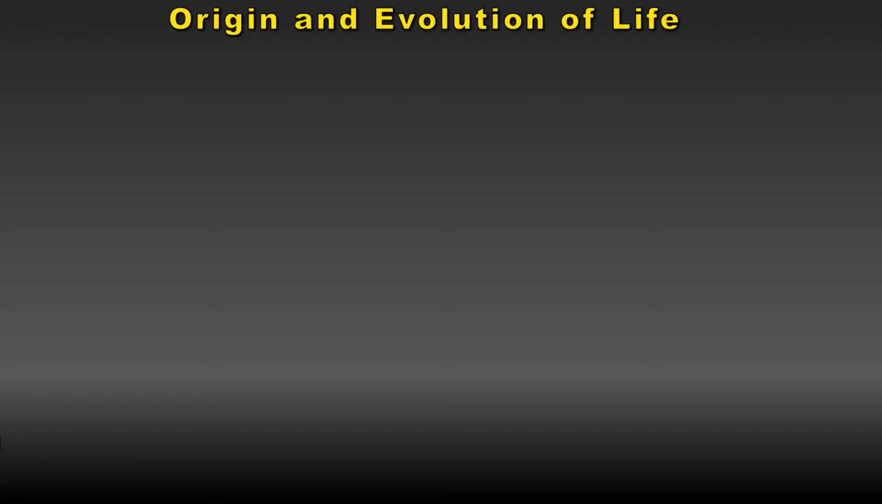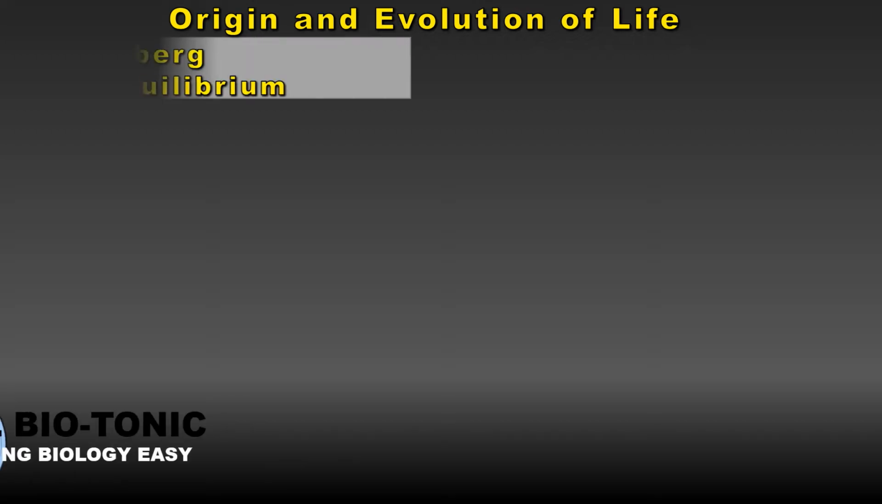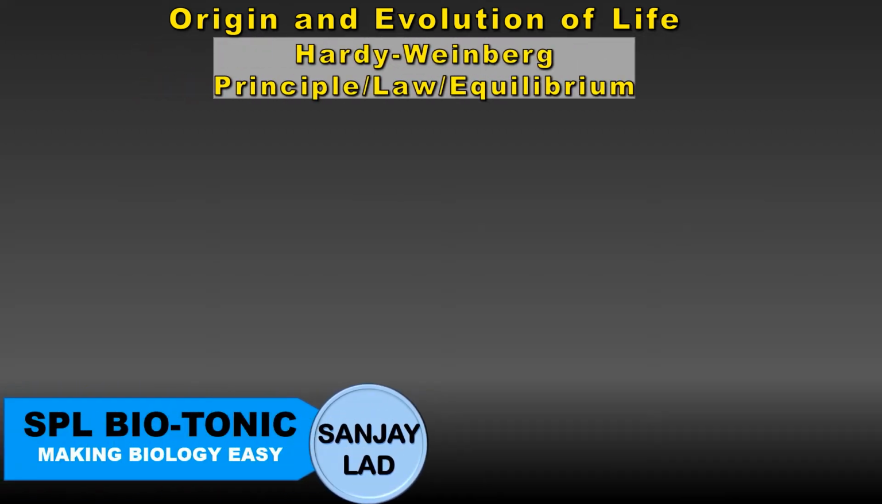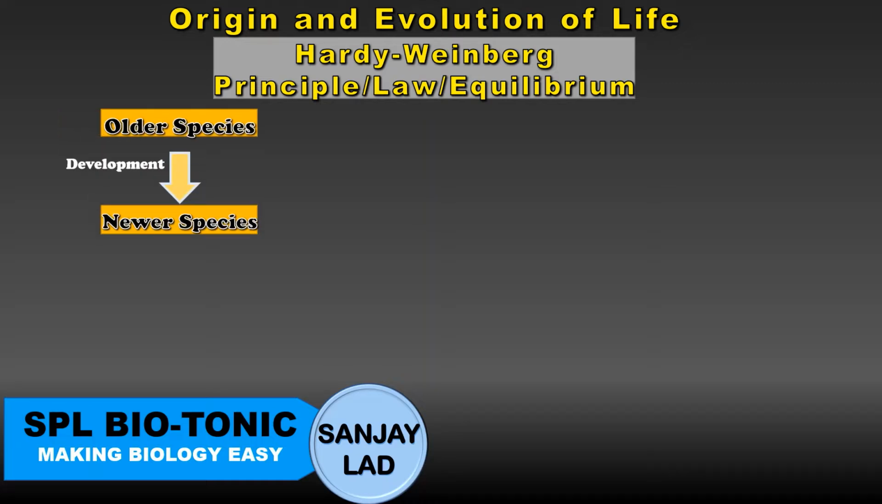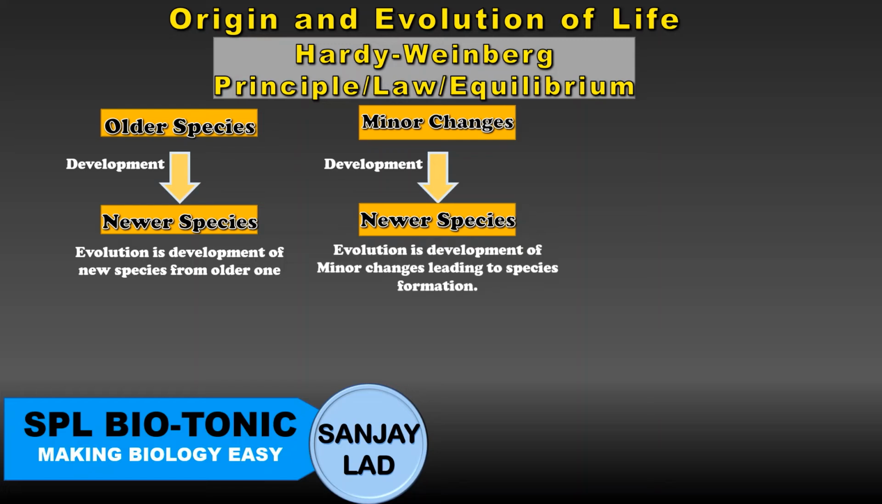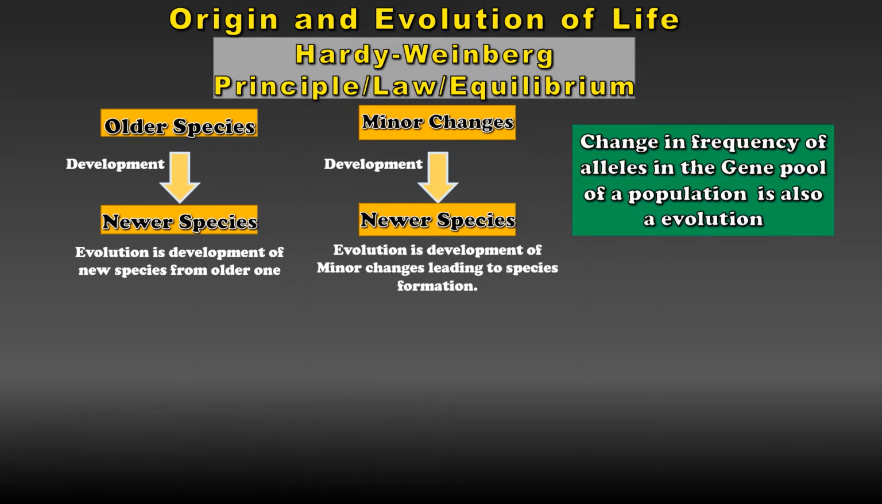Students, as you know, we are talking about origin and evolution of life. So far, we have discussed various theories of evolution. We can define evolution as development of new species from older ones over a period of time. We can also define evolution as minor changes within the species from generation to generation. The change in frequencies of alleles of the gene pool is also termed as evolution.